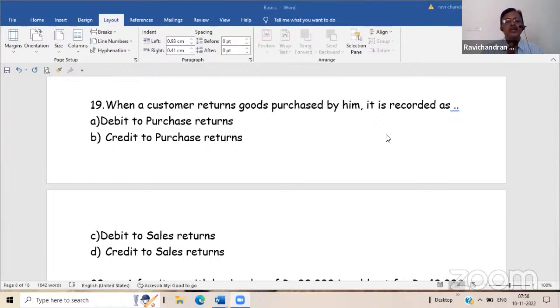And another thing, reserves and surplus. Reserves and surplus is actually, along with the capital, part of net worth. Net worth is exactly capital plus reserves and surplus.